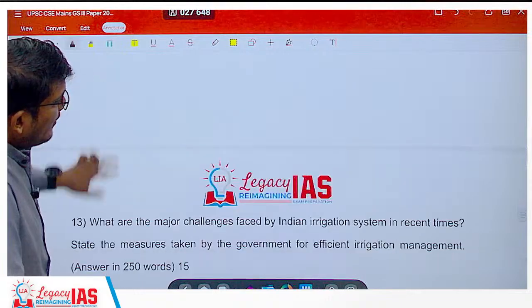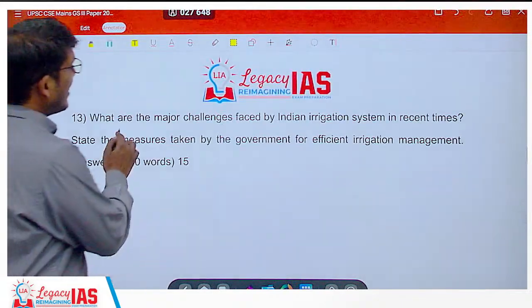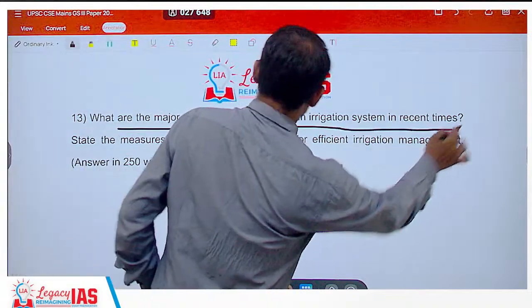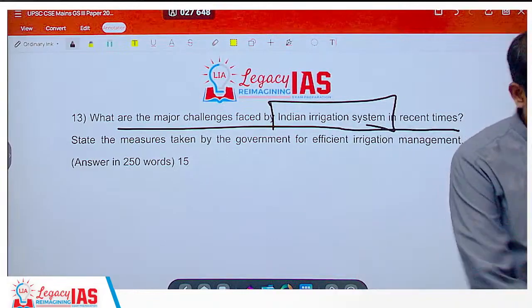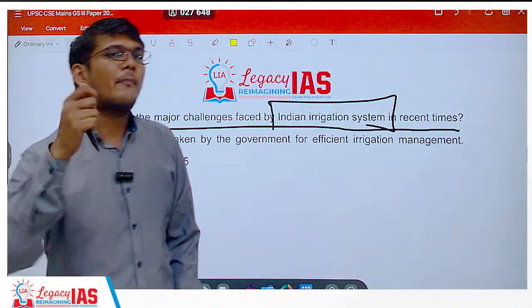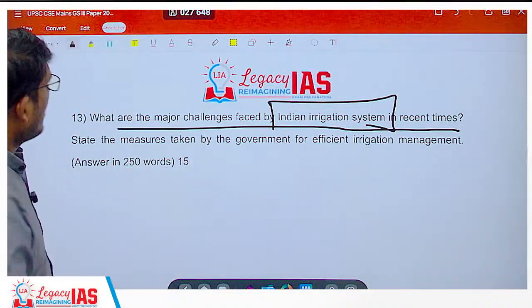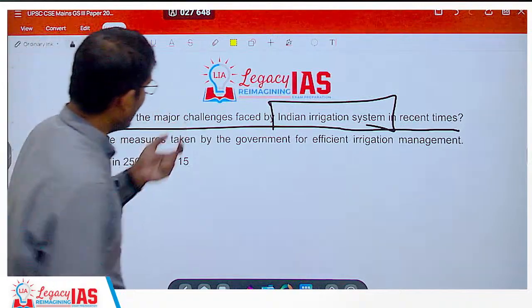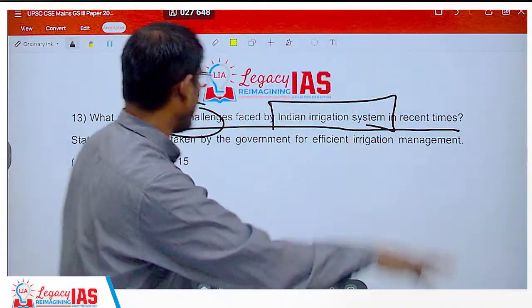But being an important flagship scheme, you should know it. Next is, what are the major challenges faced by Indian irrigation system in recent times? Now in agriculture chapter, we talk a lot about irrigation system in general and micro irrigation in particular. So let's see, the question has again come. What are the major challenges faced by Indian irrigation system, not micro irrigation system, Indian irrigation system?